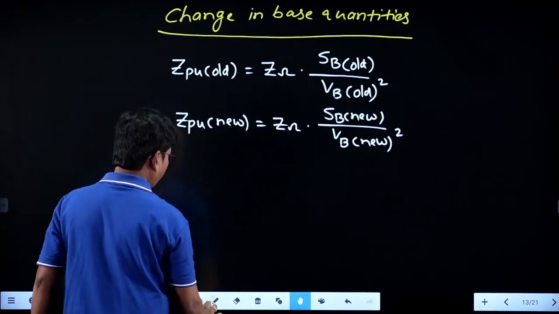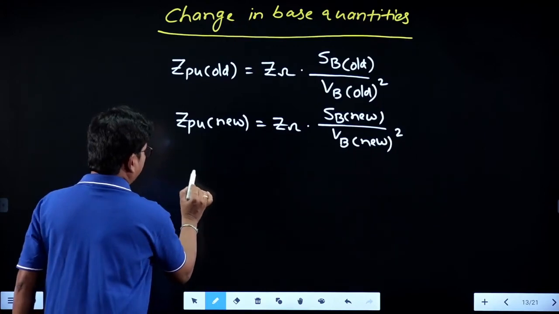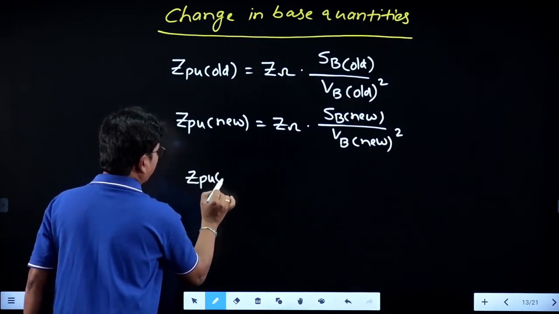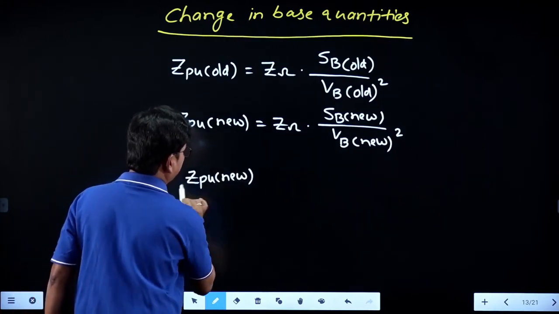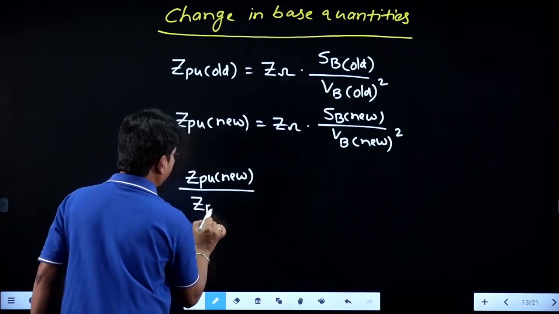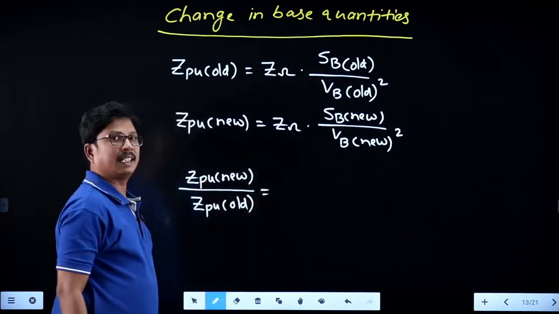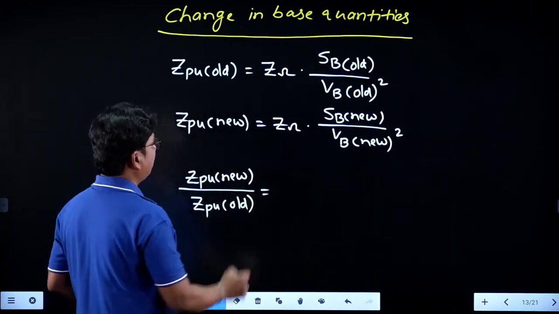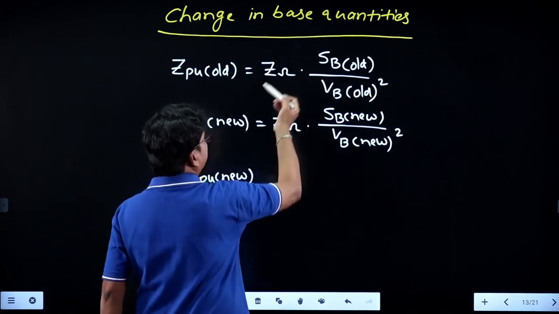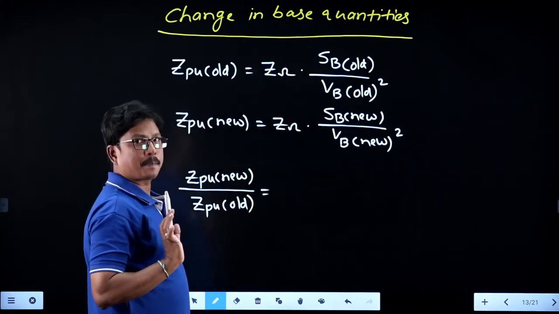The ratio of these two will be Z per unit new divided by Z per unit old. Z per unit new divided by Z per unit old is equivalent to, just check here, Z in ohms and Z in ohms will be cancelled, right?